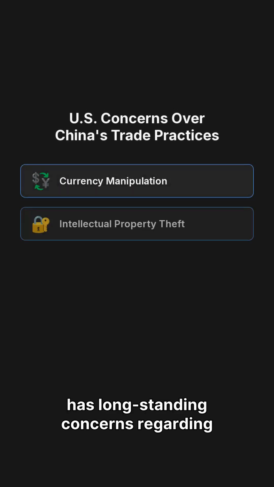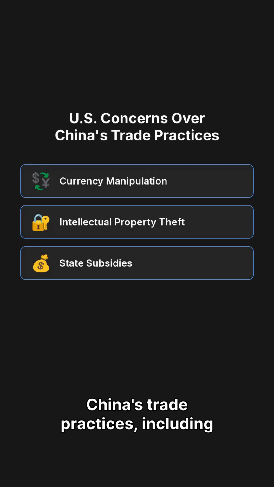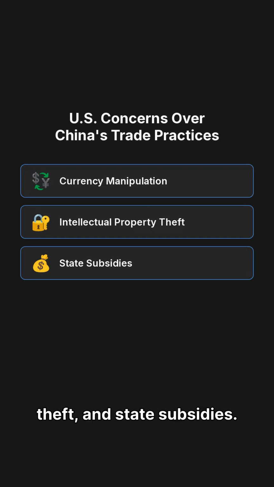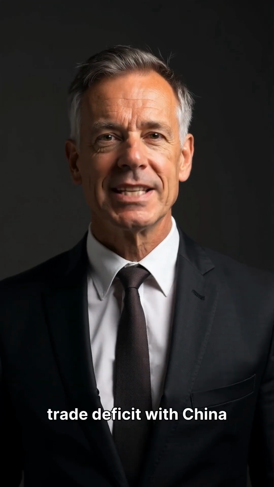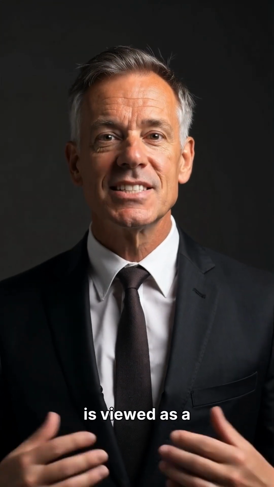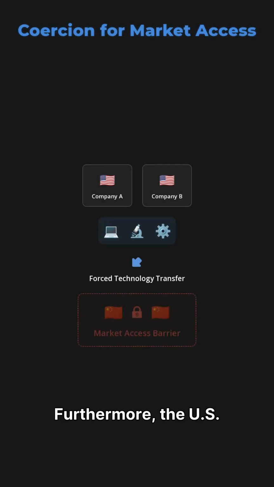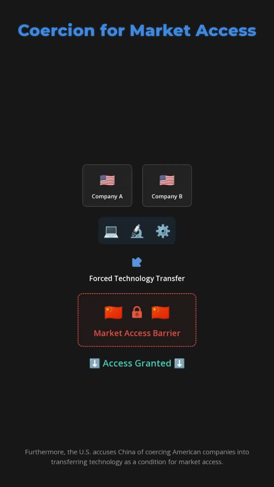The US has long-standing concerns regarding China's trade practices, including currency manipulation, intellectual property theft, and state subsidies. The significant US trade deficit with China is viewed as a symptom of these unfair practices. Furthermore, the US accuses China of coercing American companies into transferring technology as a condition for market access.